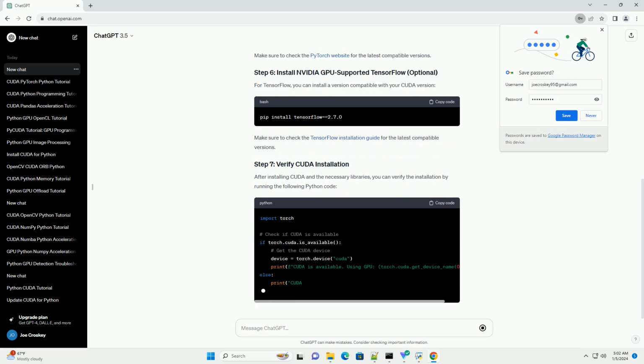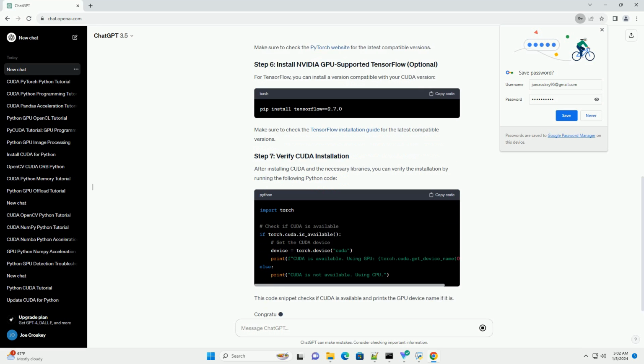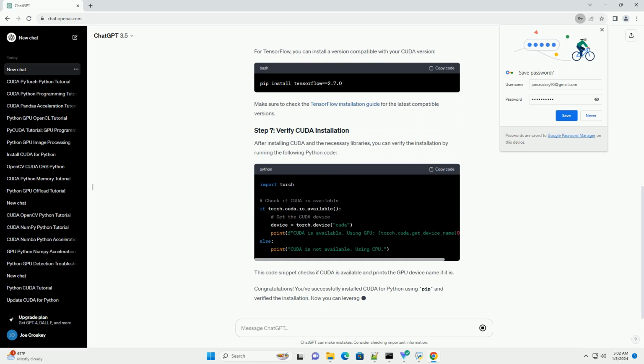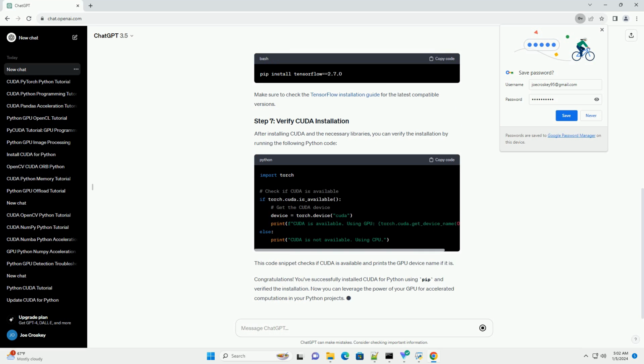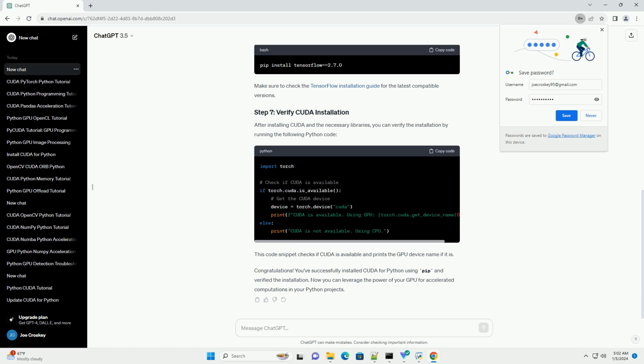If you are using PyTorch, you can install a version that is compatible with your CUDA version. For example, make sure to check the PyTorch website for the latest compatible versions. For TensorFlow, you can install a version compatible with your CUDA version. Make sure to check the TensorFlow installation guide for the latest compatible versions.